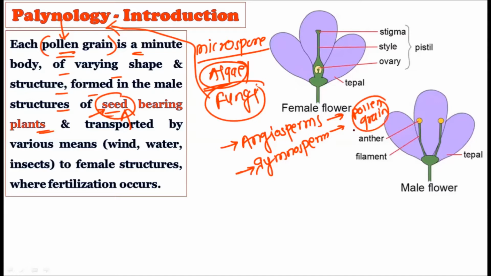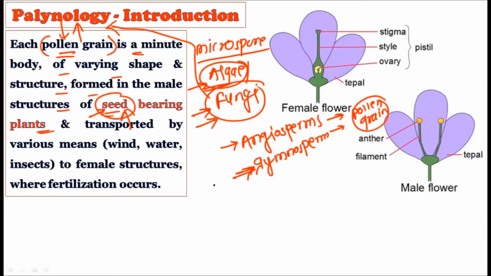Still, we are considering the angiospermic pollen grain because this palynology topic is particularly given in the angiosperm section, but palynology in all includes all the microspores, whether they belong to algae, to fungi, or to gymnosperms. So all types of microspores we have to consider under palynology.